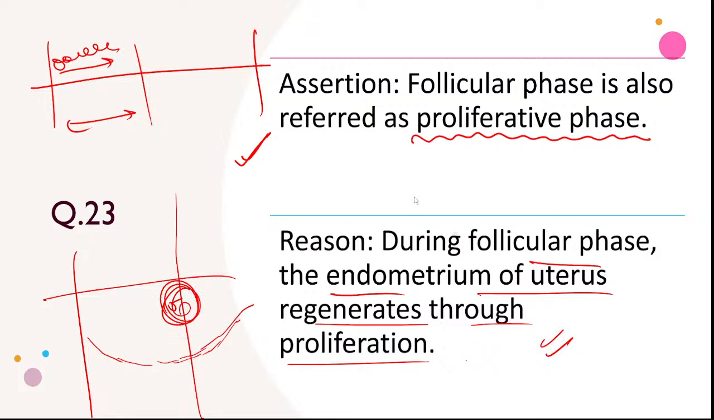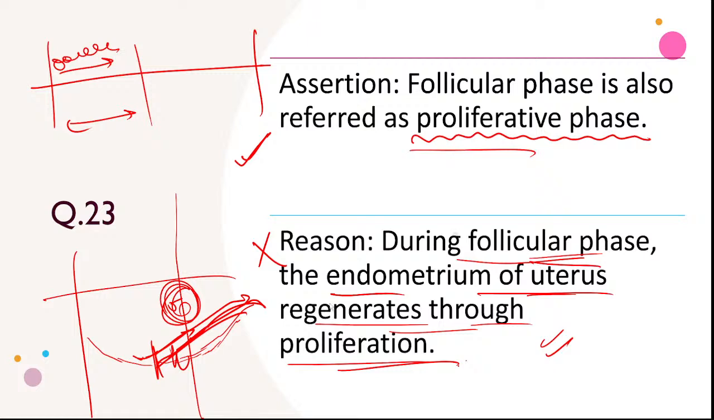Okay? So in proliferative phase, during follicular phase, the endometrium of uterus regenerates through proliferation. Regeneration will take place after ovulation or just before the ovulation. This peak is initiating. So we can say no. Regeneration will not take place here. Okay? But yes, it will increase right from 10 days. So proliferative phase, yeah, slowly it is increasing. So during follicular phase, the endometrium of uterus regenerates through proliferation.